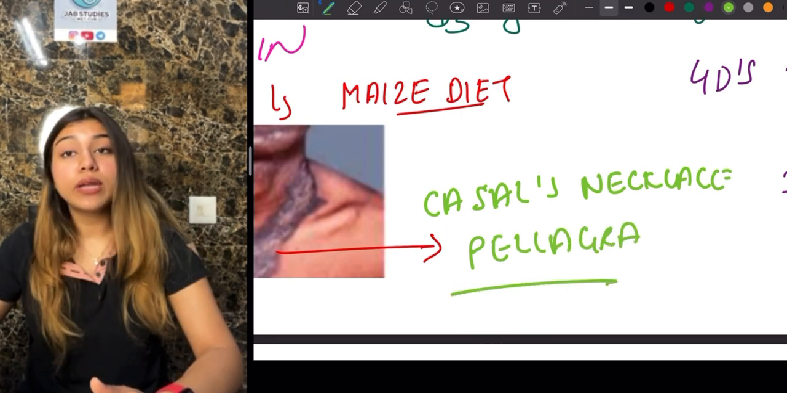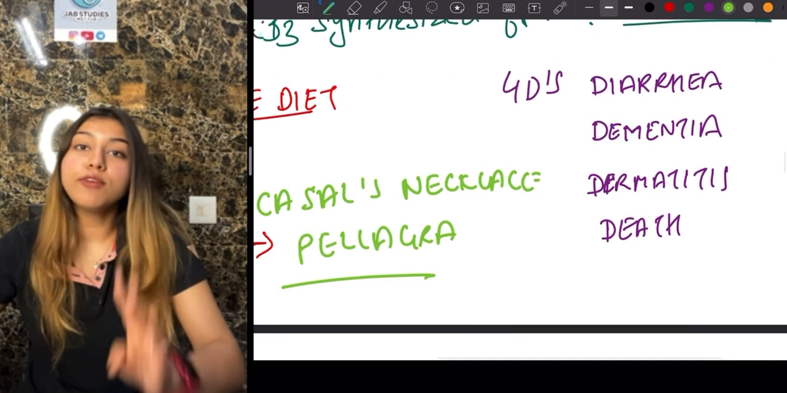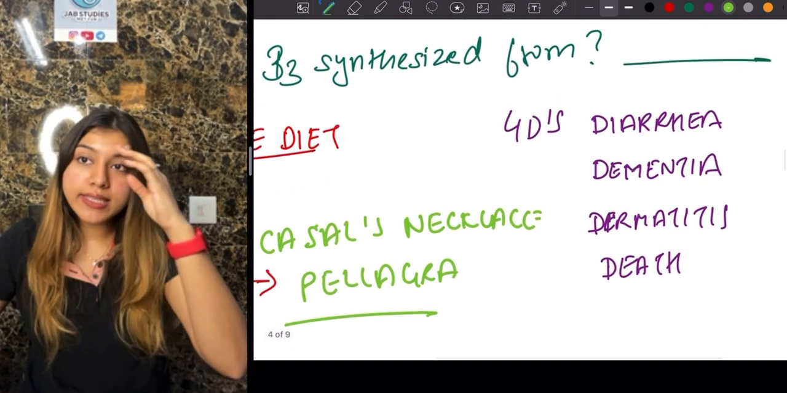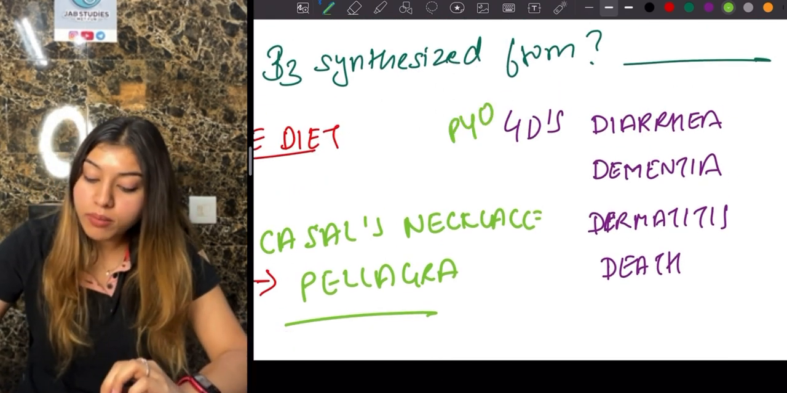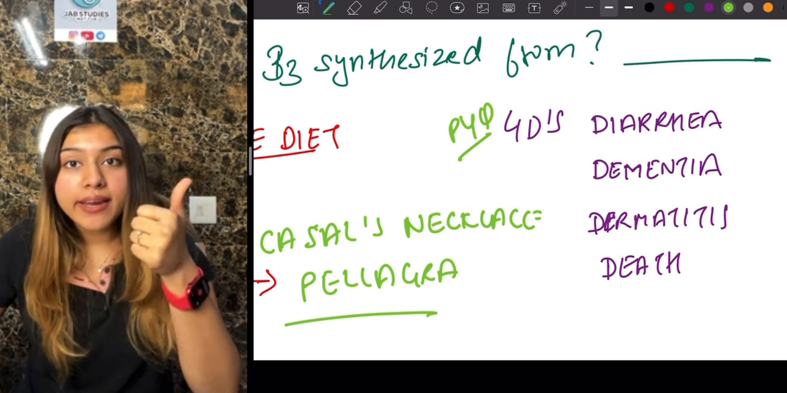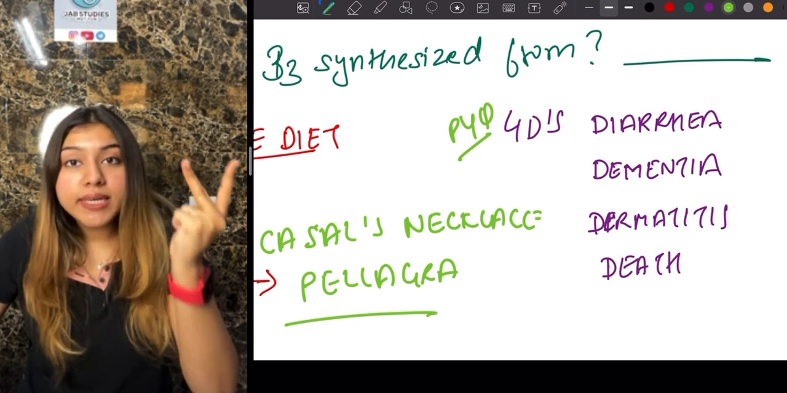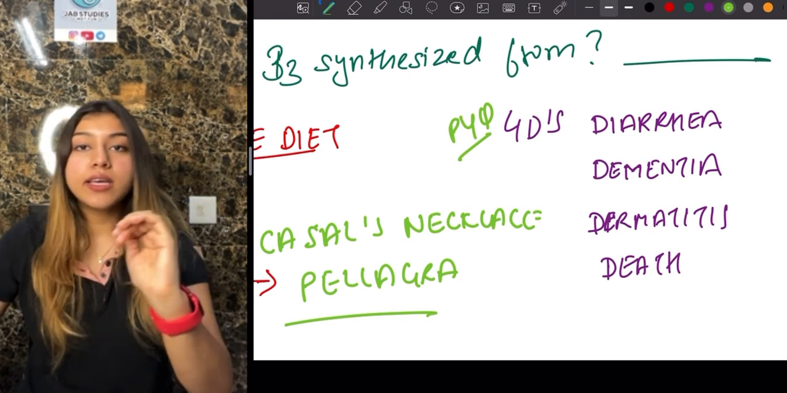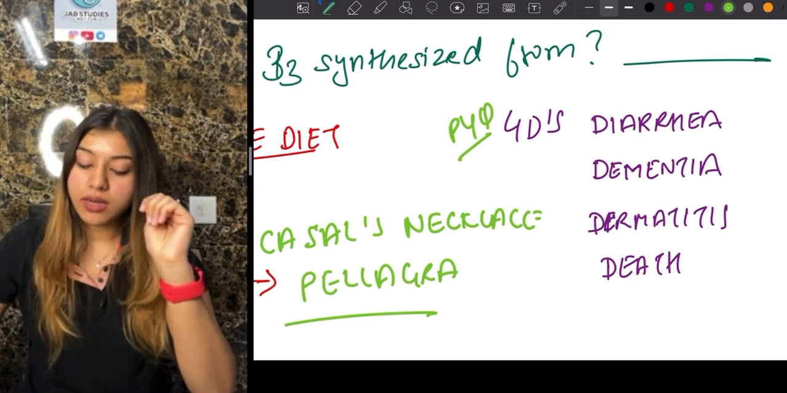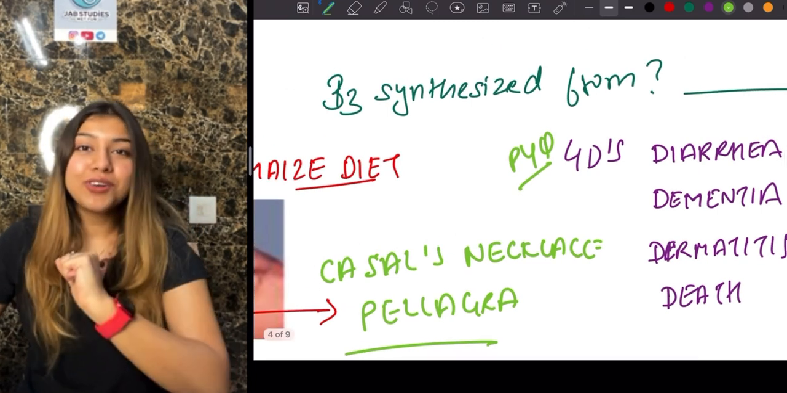Another PYQ that you need to know regarding Pellagra, guys, is going to be the 4 Ds. What are the 4 Ds, guys? This is also a PYQ, okay? So don't mess this up. That is going to be diarrhea, dementia, dermatitis, and in the end, death. Okay, so these are the 4 Ds that we will see in Pellagra. Okay, next, another important question, guys.